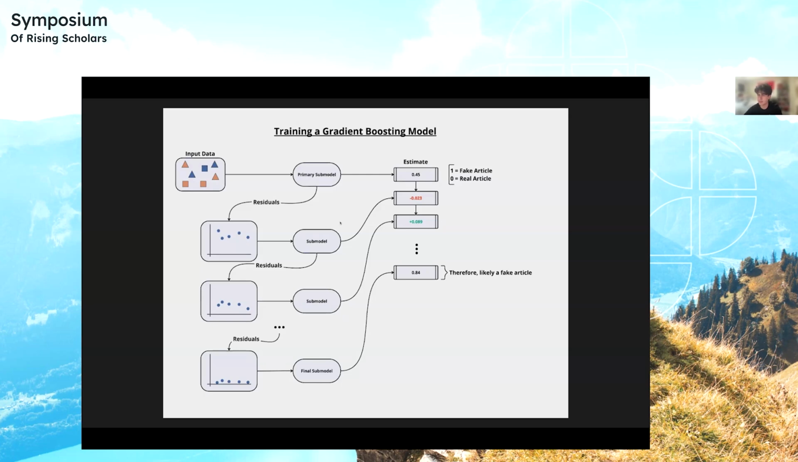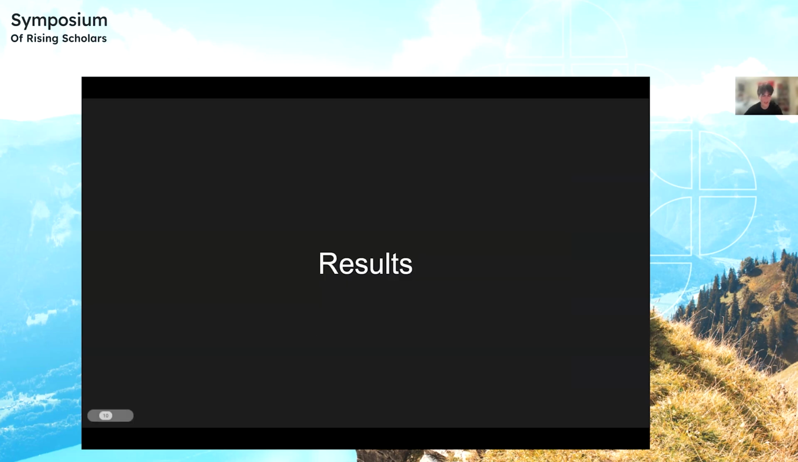So for example, one submodel might look to see if there's the word hate in a corpus of text. And if there is, like you see in this one, it'll subtract some small number. And then the next one might have some other bias and it'll add it. And then a whole bunch of submodels later, you get an answer. And in this case, it was likely a fake article because it was closer to the number 1. Now, after all that jargon, how well does my model actually perform?